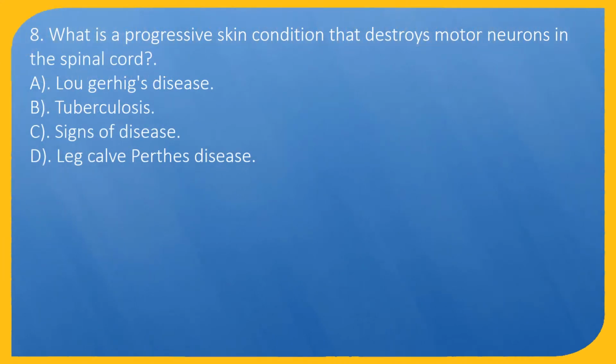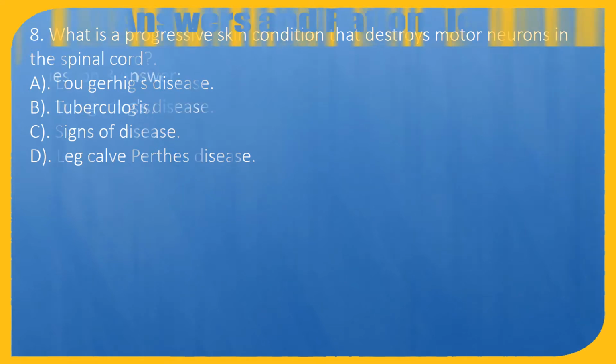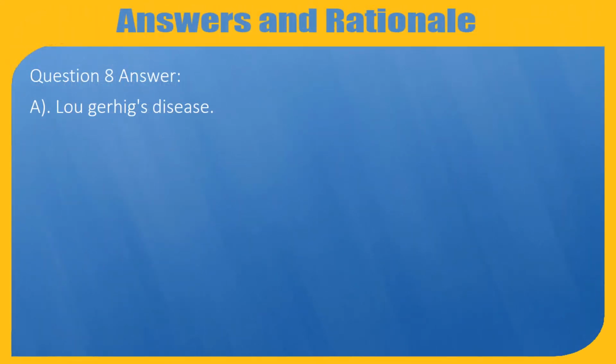Question 8. What is a progressive skin condition that destroys motor neurons in the spinal cord? A. Lou Gehrig's disease. B. Tuberculosis. C. Signs of disease. D. Legg-Calvé-Perthes disease. Question 8 answer, A. Lou Gehrig's disease.